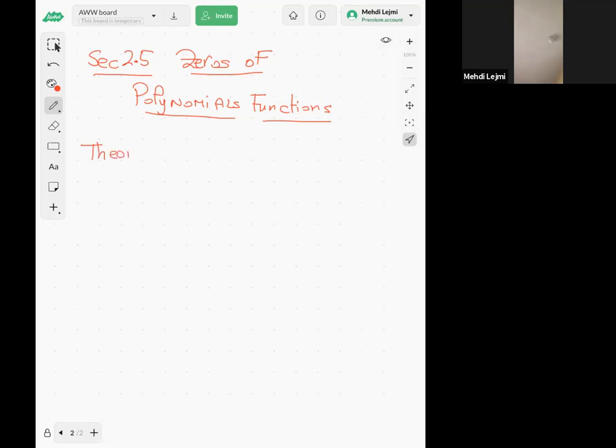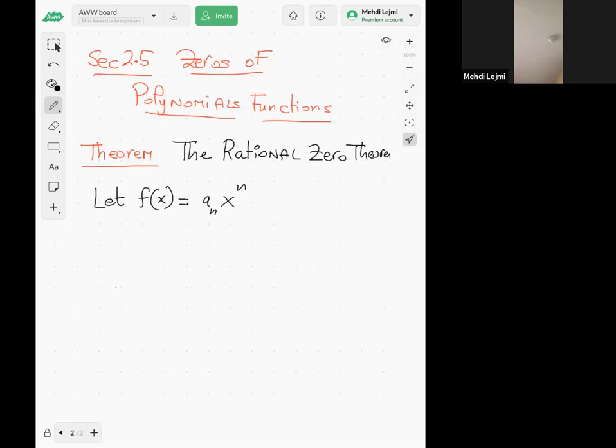So what does this rational zero theorem say? You have a polynomial f of x, where I have x to the power n with the leading coefficient a subscript n, plus etc. Then at the end, of course, you have a constant, a number by itself.